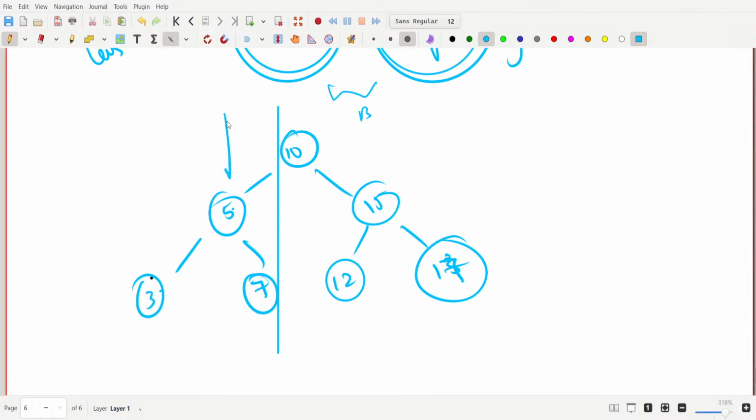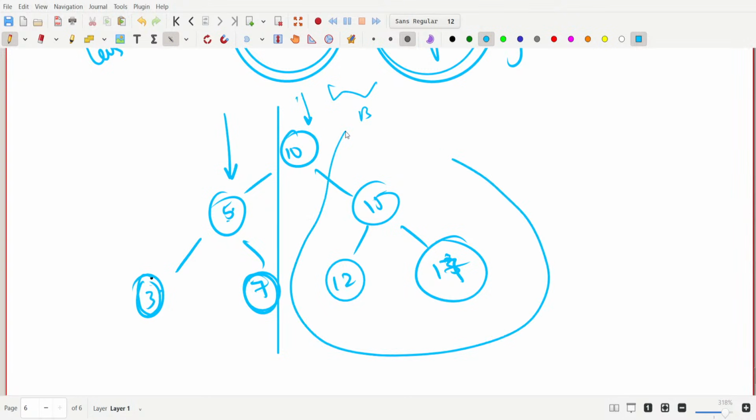Look at this node 5, the left side is 3, and 3 is smaller than 5. On the right side you can see that 7 is greater than 5. In the same way, at this point all the right side nodes are greater than 10. We call this type of tree a BST, I mean binary search tree. I hope you understand it.